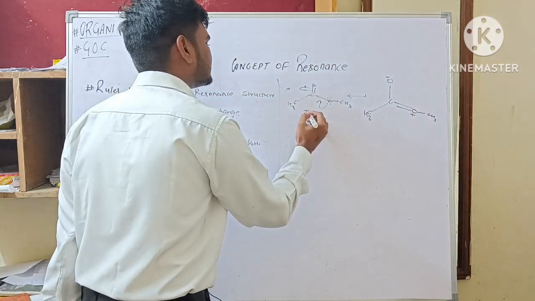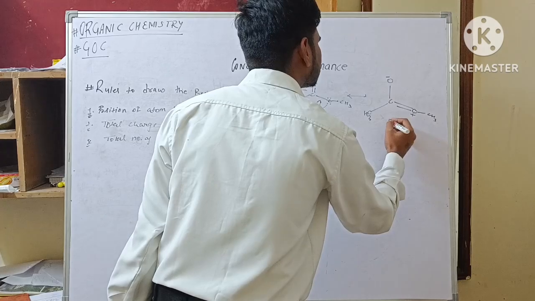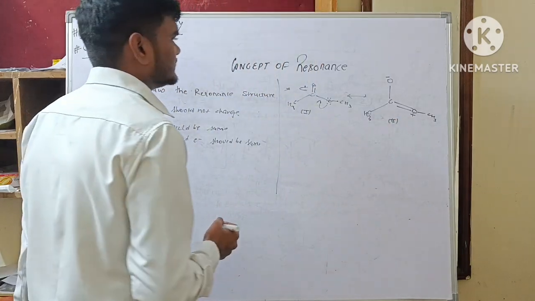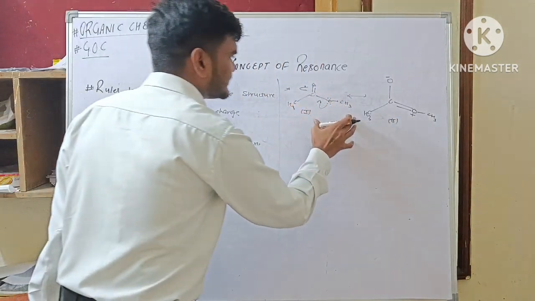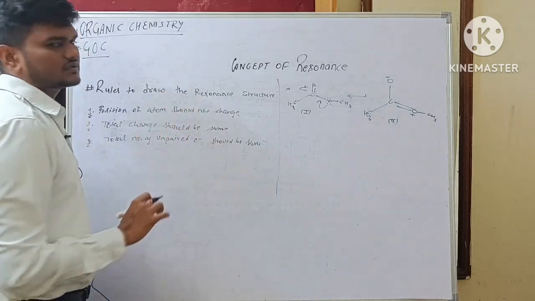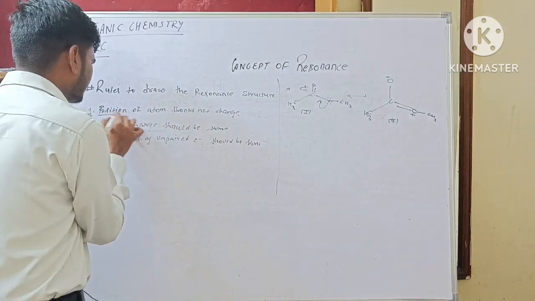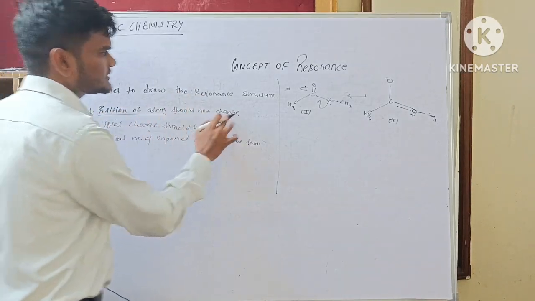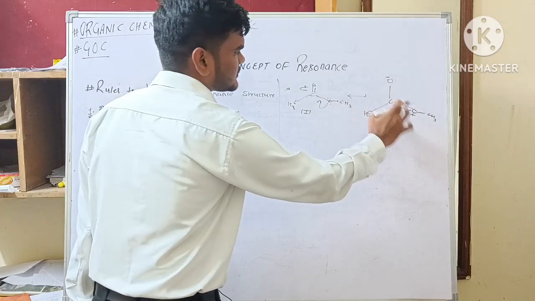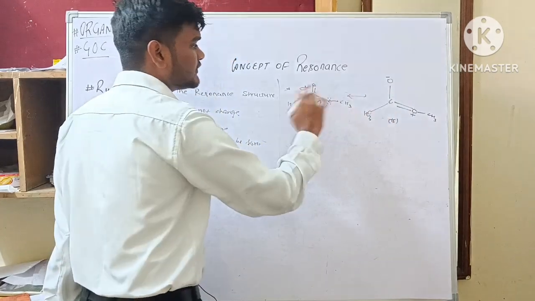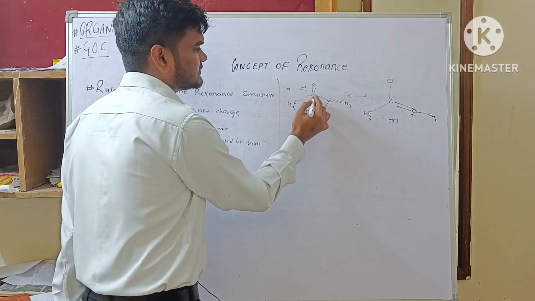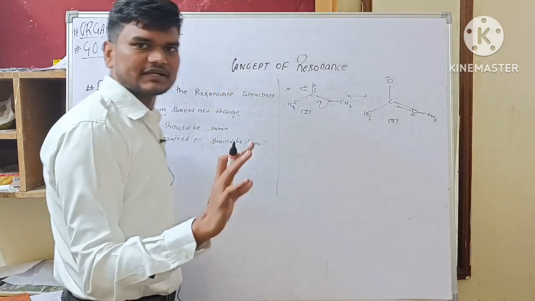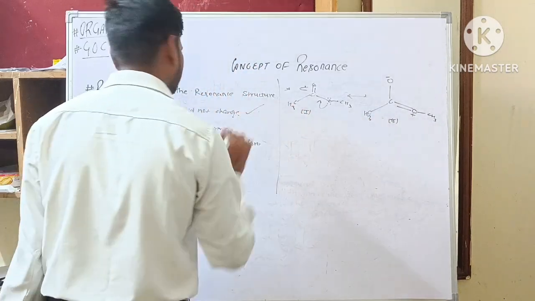So this is the first canonical form, and this is the second canonical form. We can verify these canonical forms with these rules. First one is that the position of atoms should not change. I am not changing the position of any atom. We are just moving the electron density, not the position of the atoms. So rule number 1 is valid.